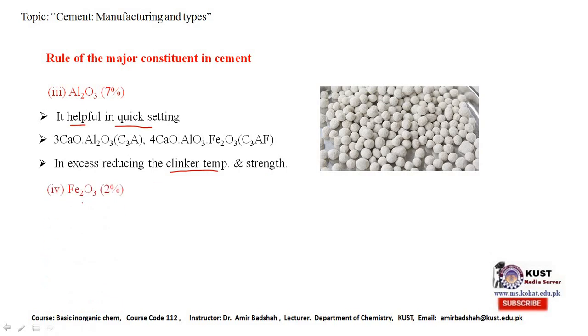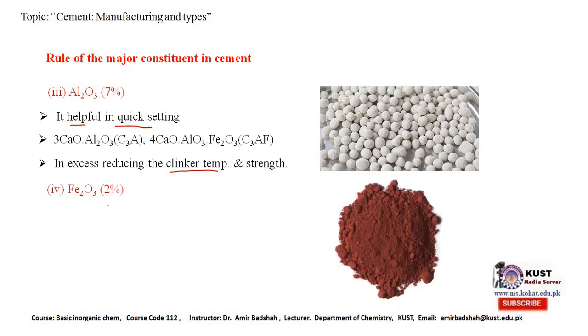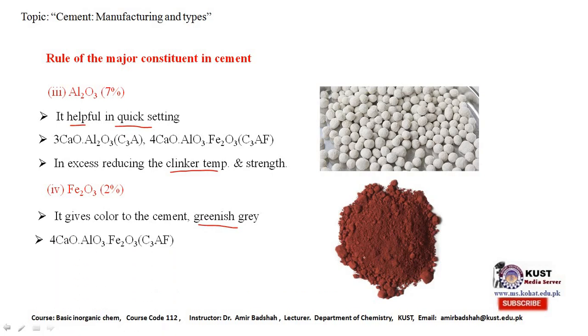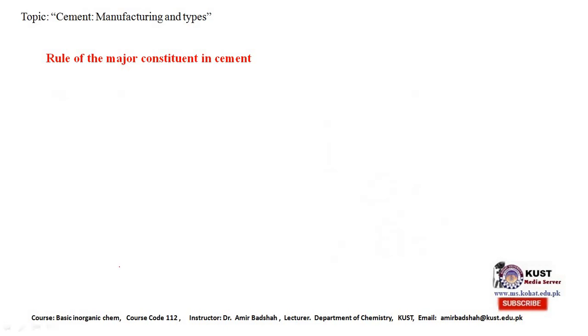The fourth constituent is iron oxide. It should be used at 2%, and it mainly gives color to the cement. Mostly it gives a greenish color to the cement. Iron oxide is shown in brown color. There are different colors of iron oxide. It also forms the tetracalcium aluminoferrate compound, which is an important constituent of the cement. It also provides strength and hardness to the cement.